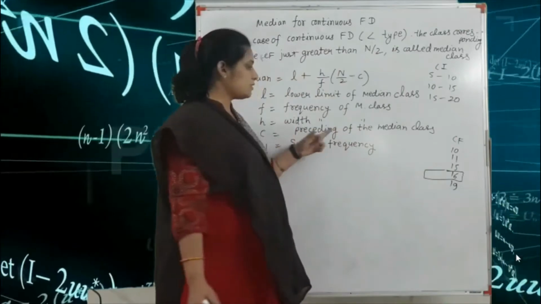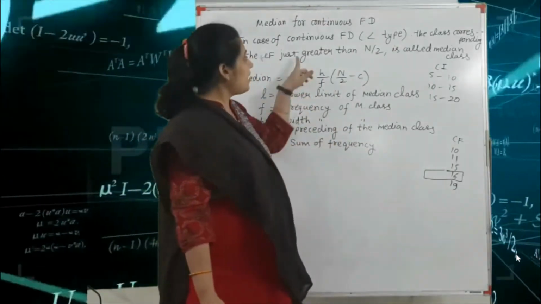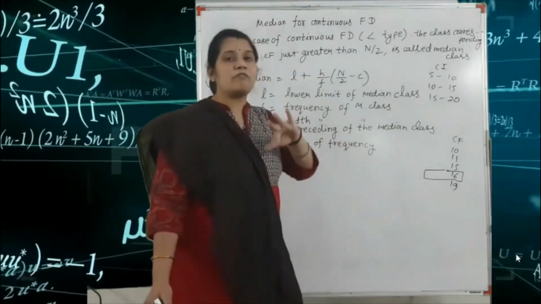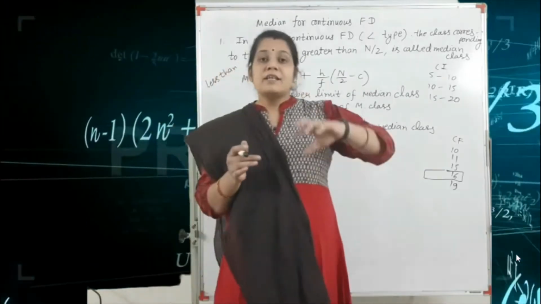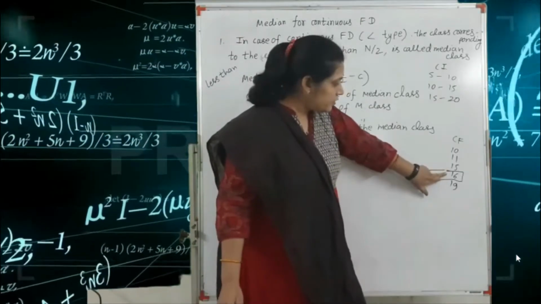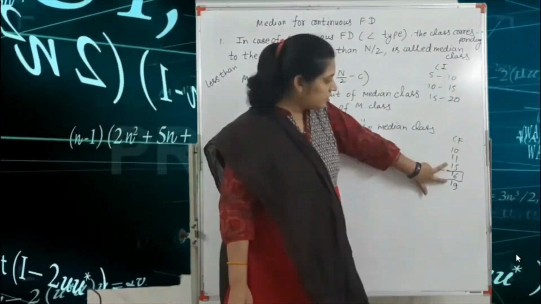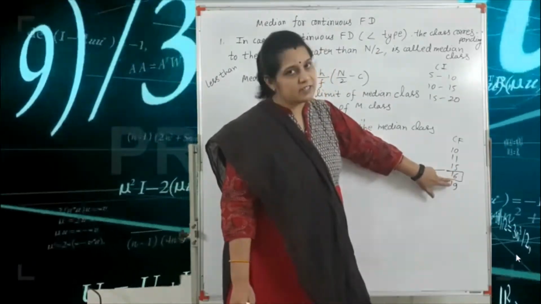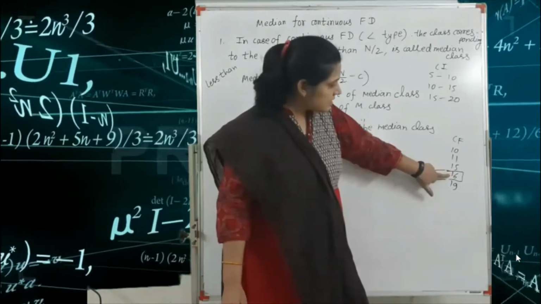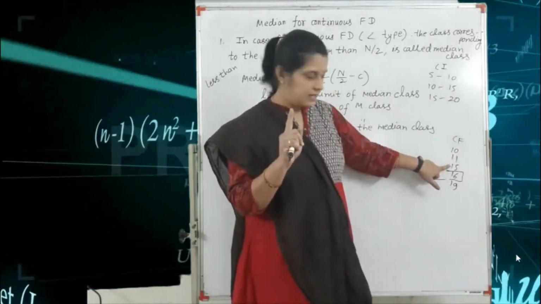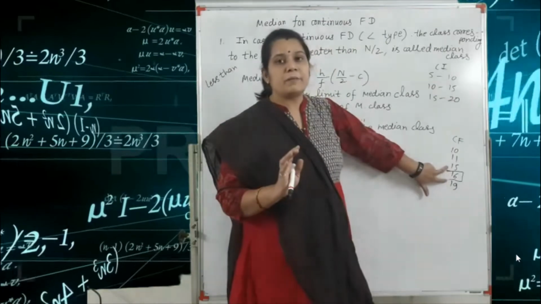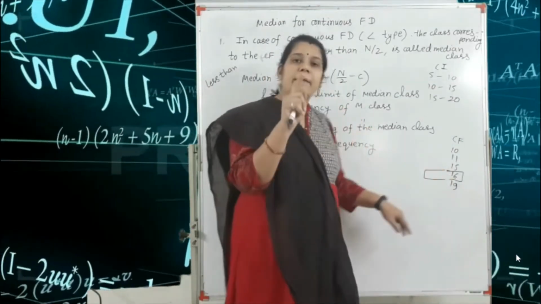So capital C is equal to 15. But if we find the greater than frequency, then C is equal to the succeeding of the median class. So don't be confused by the words succeeding and preceding. Always keep in mind, according to the median class, you check both values, just previous and just after. For example, 16 is your median class, so just before you have 15 and just after you have 19. So what is the minimum number? The minimum number is 15, so capital C is equal to 15.